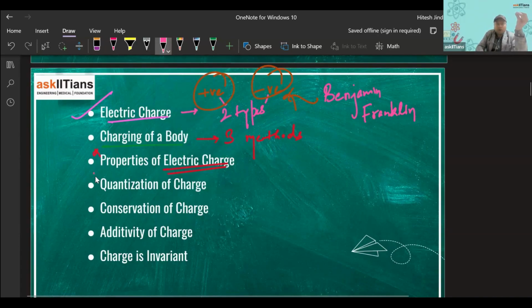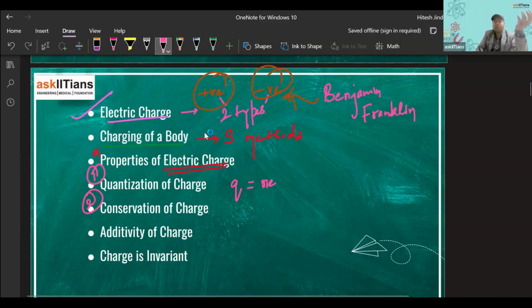First is the quantization of charge. Charge is quantized. What do we mean by that? We'll be discussing this expression Q is equal to NE. So what is N here? What is E here? What is Q here? That we'll be discussing.